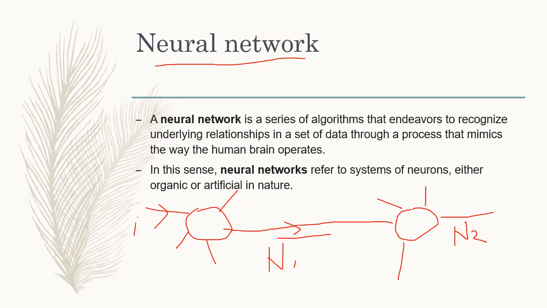Neuron 1 takes input I and transfers the output to another neuron, and the input to the second neuron is conducted through another dendrite. This is the way a neuron of our human brain works. To mimic this, researchers provided the artificial neural network, a very intelligent system to forecast or to classify data. In this sense, a neural network refers to a system of neurons, either organic or artificial in nature.